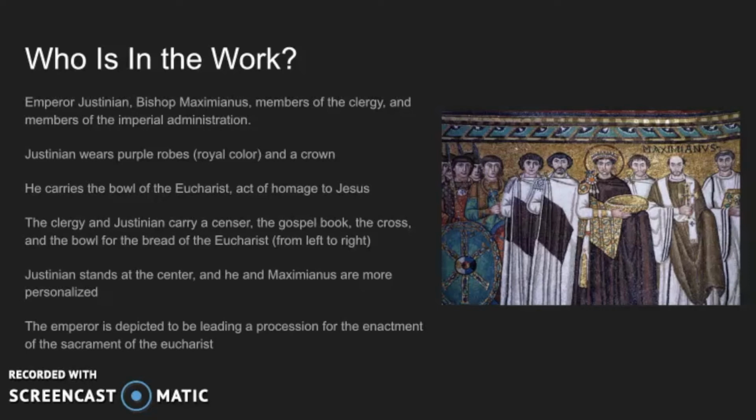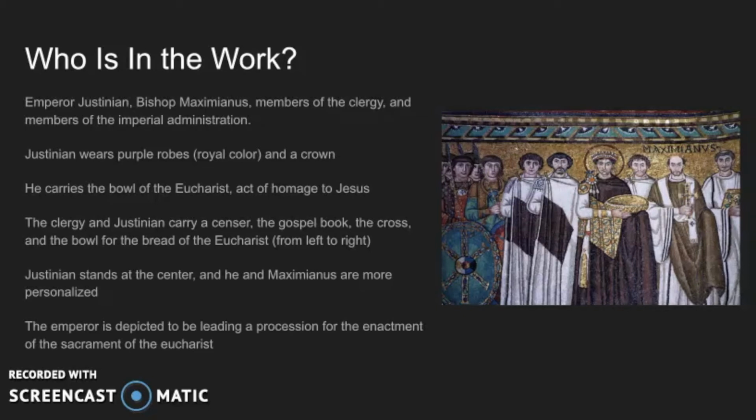The clergy and Justinian carry a censer, a gospel book, the cross, and a bowl for the bread of the Eucharist from the right to the left, which symbolizes their significance in the church. Justinian stands in the center, of course, because he is the most important, and he and Maximianus are more personalized. He is depicted leading a procession for the enactment of the sacrament of the Eucharist.